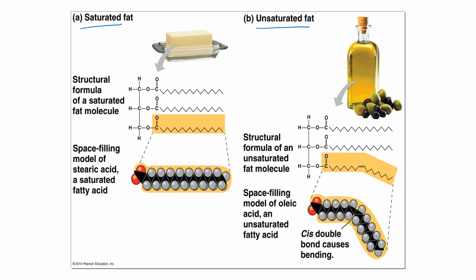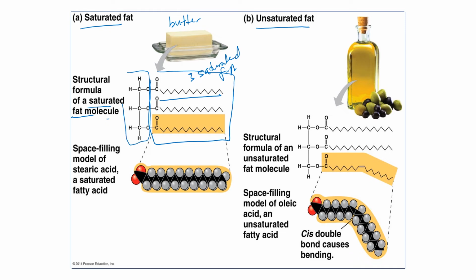An example of a saturated fat here is butter. In the structural formula of a saturated fat molecule, all the fatty acids are saturated fatty acids: three saturated fatty acids connected to one glycerol molecule through the formation of ester bonds. Then for unsaturated fats such as olive oil, the structural formula of an unsaturated fat molecule